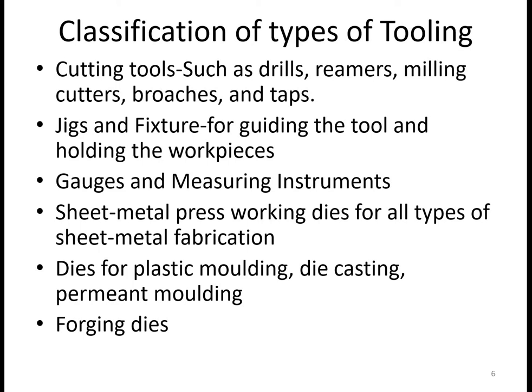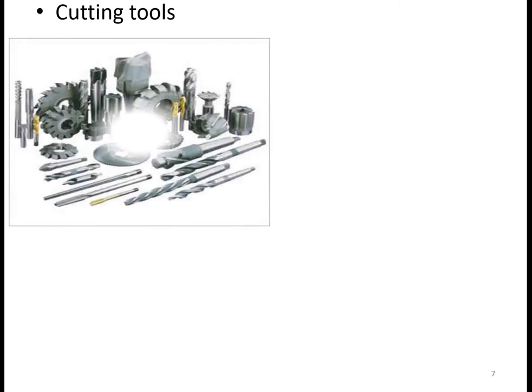So again, whatever these types of tooling are there, you can see all these types of tooling here again. First type of tooling, for the purpose of manufacturing, is the cutting tool, and obviously there are different types of cutting tools. Here you can see a milling cutter, then we can say a twist drill, different types of drills, all these cutting tools are nothing but one of the types of tooling.